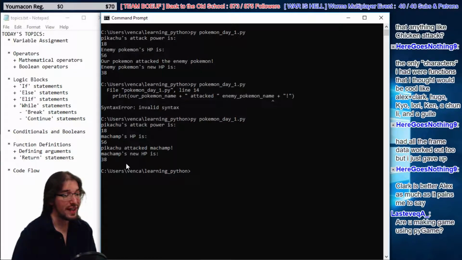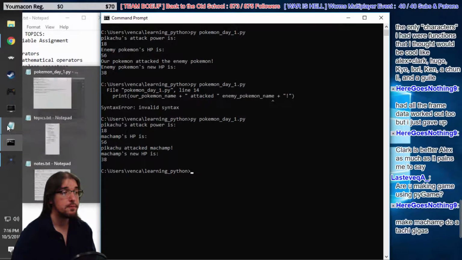What's up, last Vec A? Are you making a game using Pygame? No, no, no. This is our very first day programming, dude. We're going to mostly just be using text. Not Pygame. Pygame is a much later kind of thing. This is basically our first program together as totally novice programmers. Welcome aboard, last Vec. Not sure I pronounced that correctly. I'm sorry if I didn't.